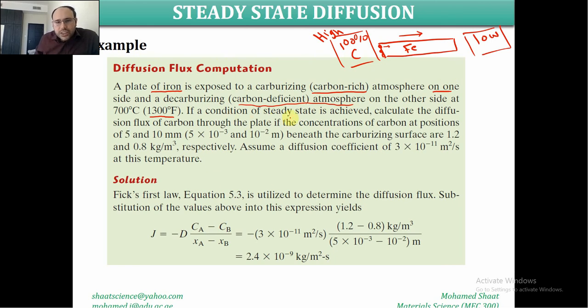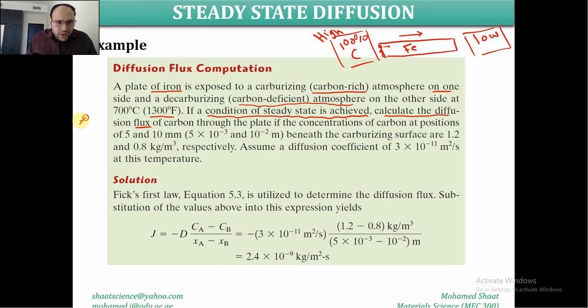If a condition of steady state is achieved, it means that it takes time. Steady state is not the initial thing that takes place. Initially we start with transient diffusion, and after a while we end up with a steady state. So assume that we have already reached the steady state condition. We waited enough time for the steady state to take place. If the steady state is achieved, calculate the diffusion flux.